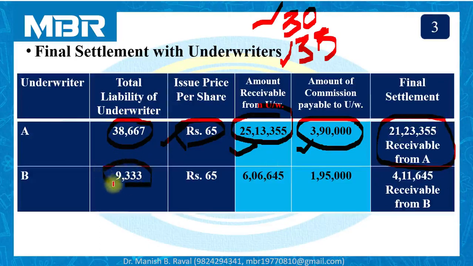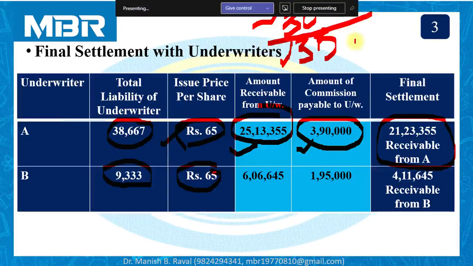Underwriter B: 9,333 shares to be purchased by B. Total amount 65. Again, I repeat for your clarification, if you want to calculate 30 and 35 separately, you can do it. But it doesn't make any difference in your calculation.